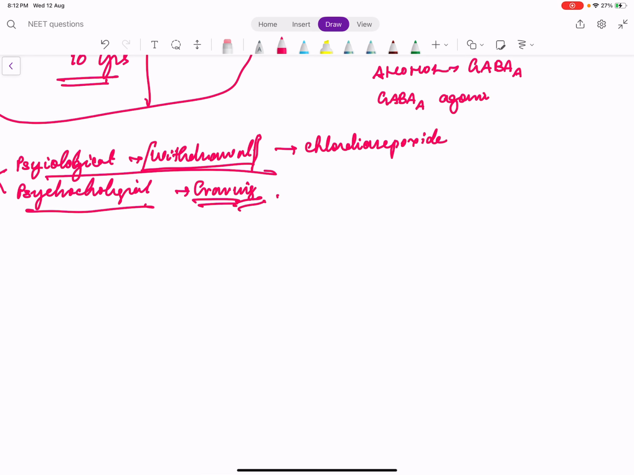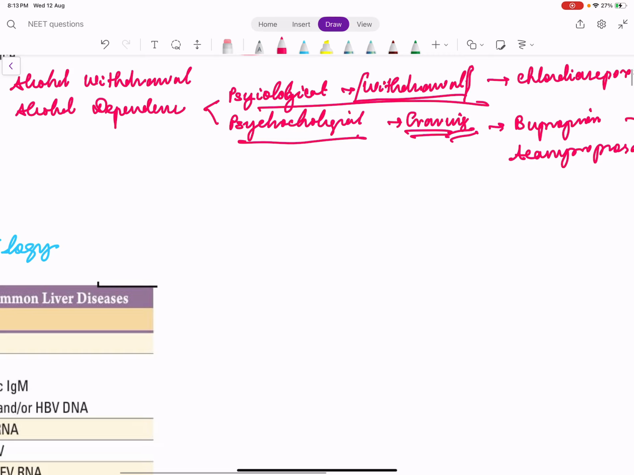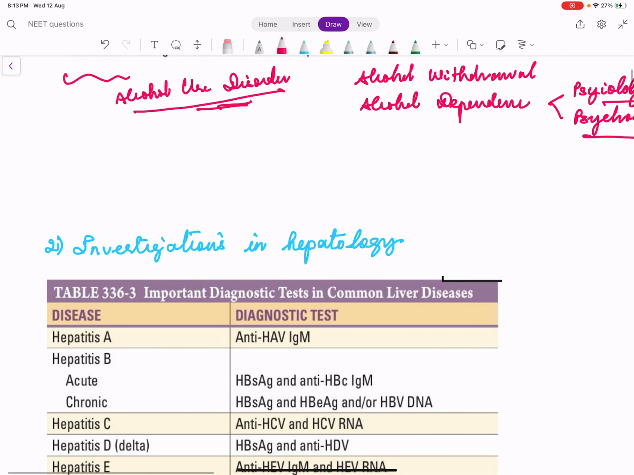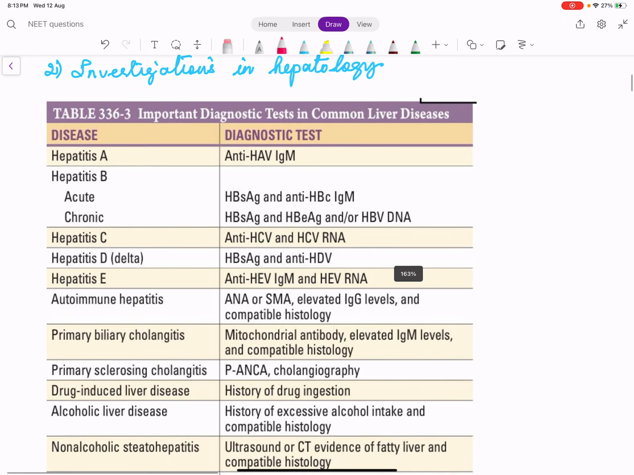There are some drugs which are used against craving, for example, bupropion and acamprosate. Bupropion is an NDRI, norepinephrine and dopamine reuptake inhibitor. So these are some other drugs which are used in alcohol use disorder. So that was just a short discussion about alcohol. Now we'll discuss investigations in hepatology.